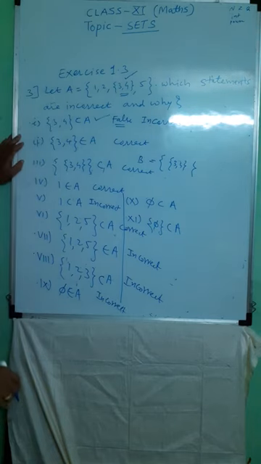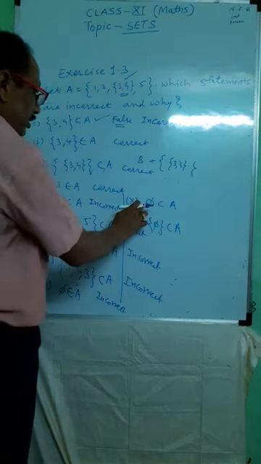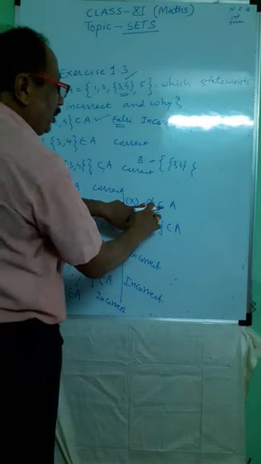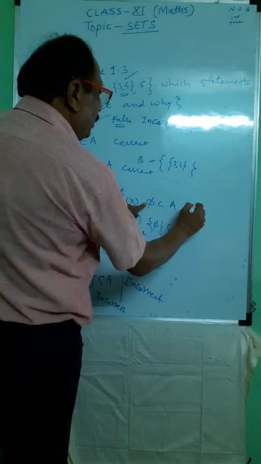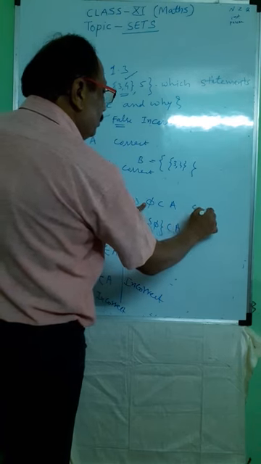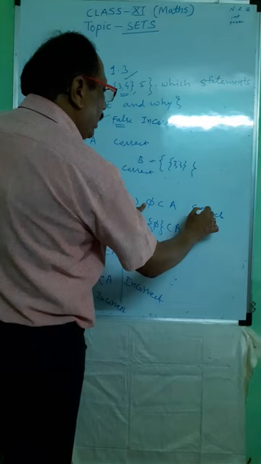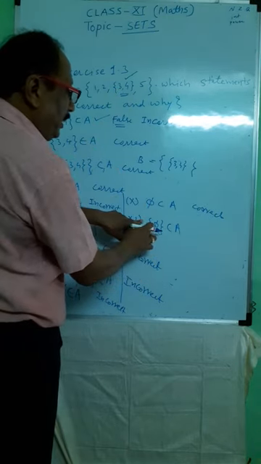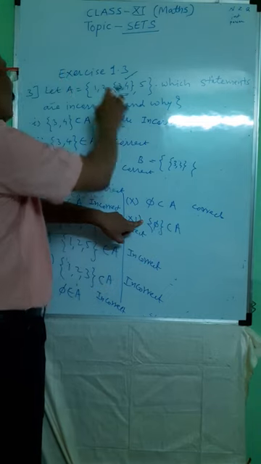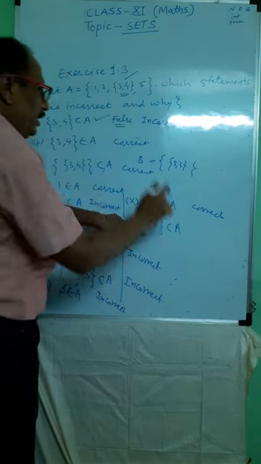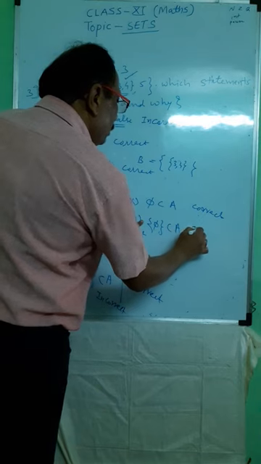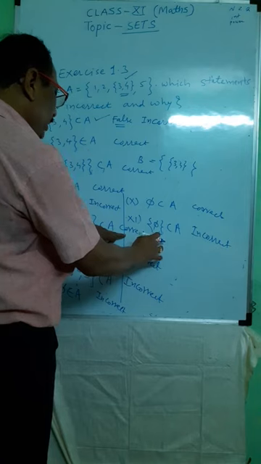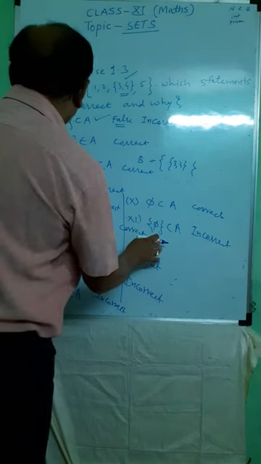10th, phi is a subset of A. Phi is a subset of every set. Therefore, yes, it is also correct. Then the set {phi} is a subset of A. Any set phi is a subset of A, but phi does not belong to A. Therefore, it is incorrect. And the last one is incorrect.